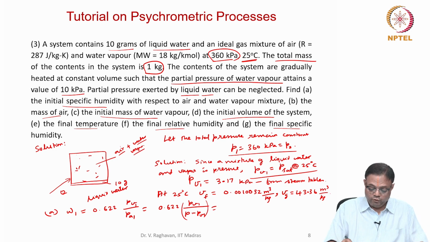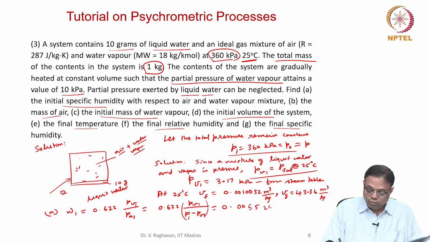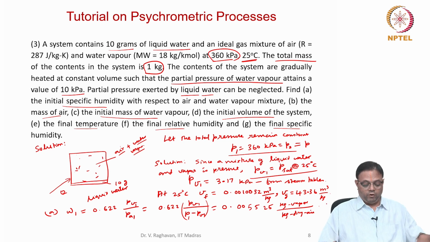So, you know P equal to 360, P minus PV1. So, this is equal to, we know all the values, substituting this I get the value for omega 1 as 0.005525 kg vapor divided by kg dry air. So that is omega 1.